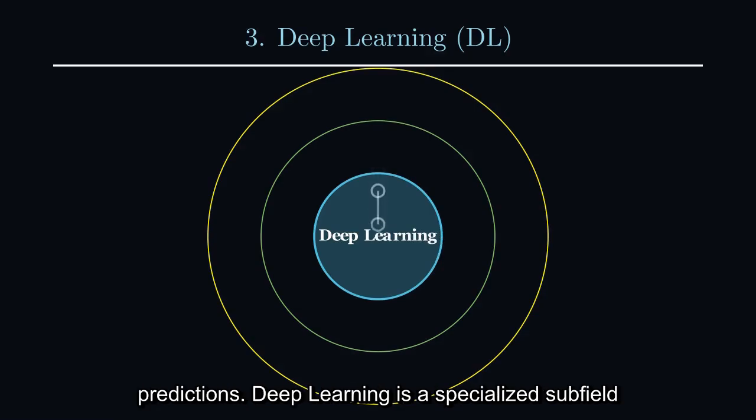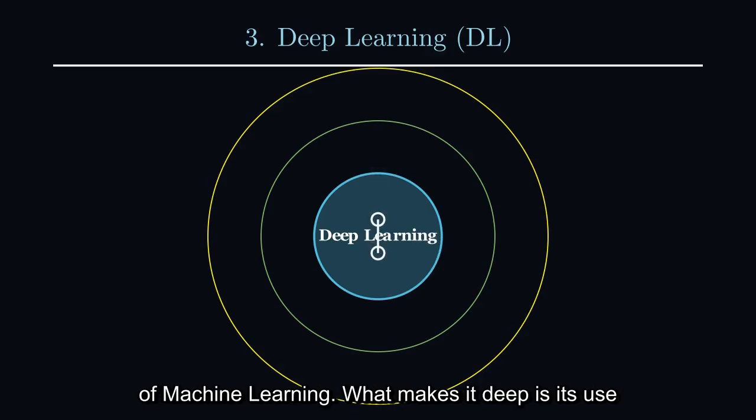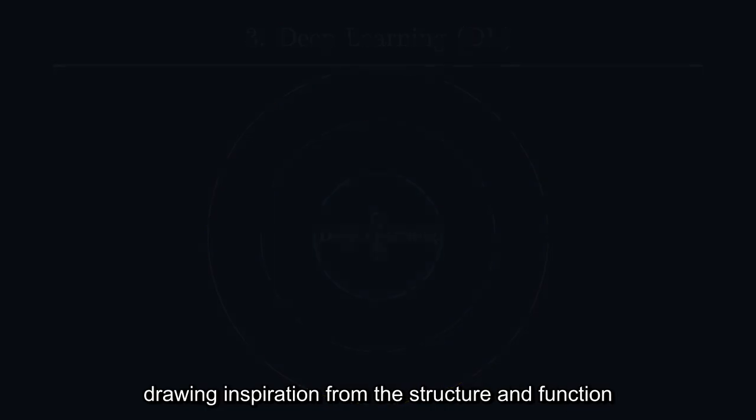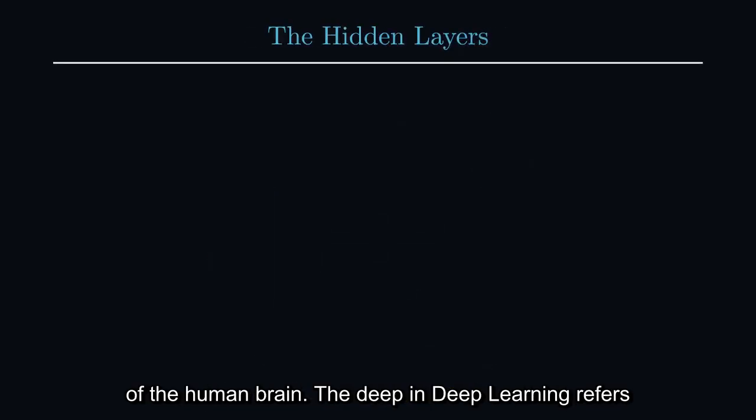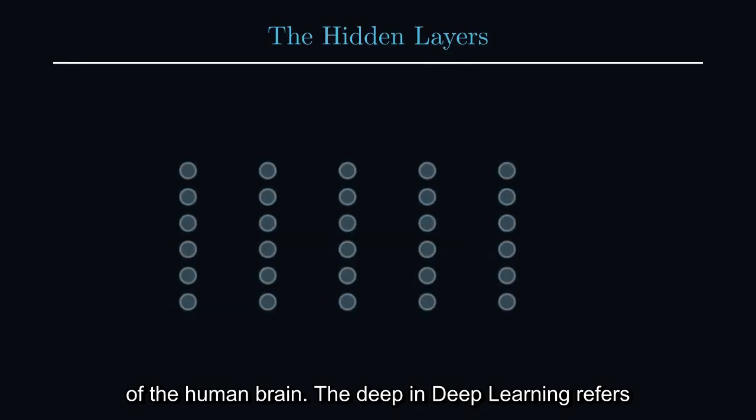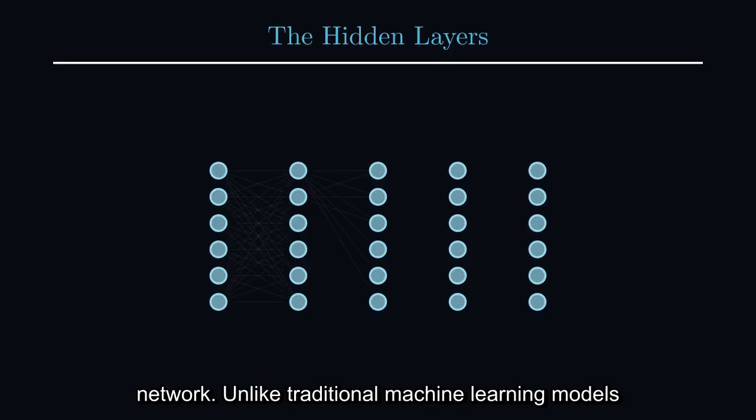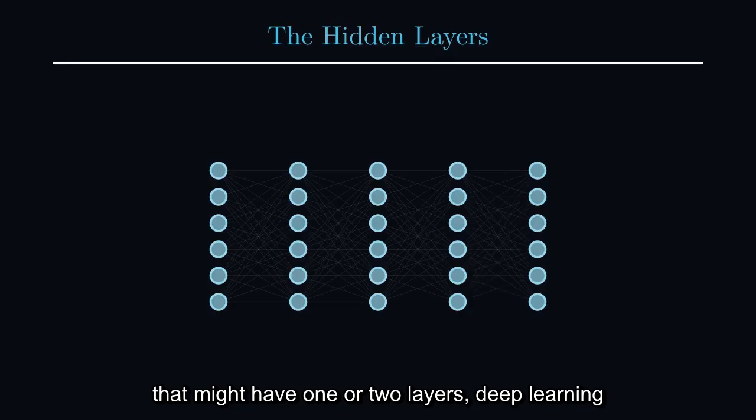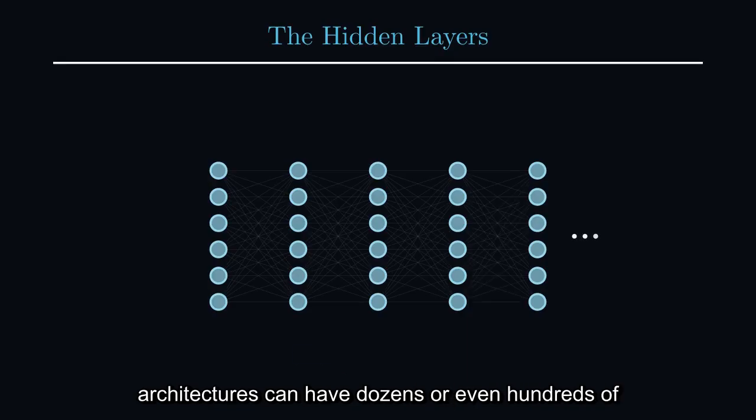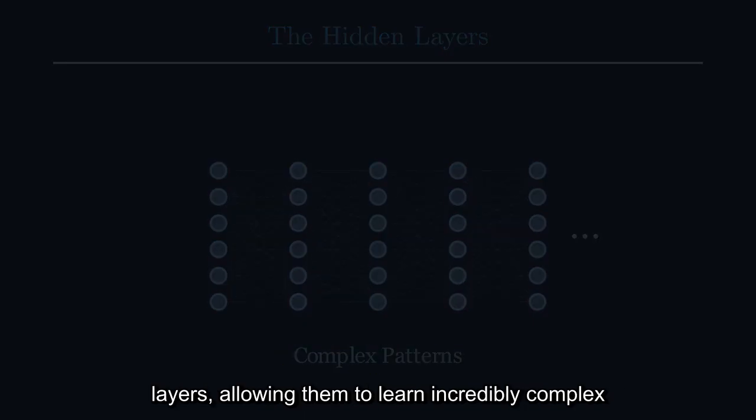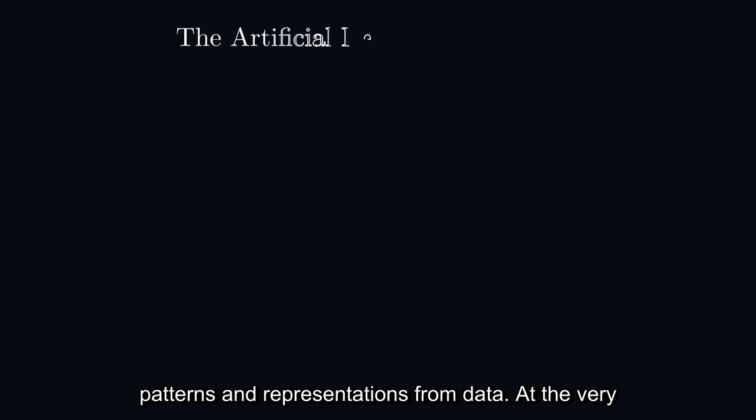Deep learning is a specialized subfield of machine learning. What makes it deep is its use of artificial neural networks with multiple layers, drawing inspiration from the structure and function of the human brain. The deep in deep learning refers to these multiple hidden layers within the neural network. Unlike traditional machine learning models that might have one or two layers, deep learning architectures can have dozens or even hundreds of layers, allowing them to learn incredibly complex patterns and representations from data.